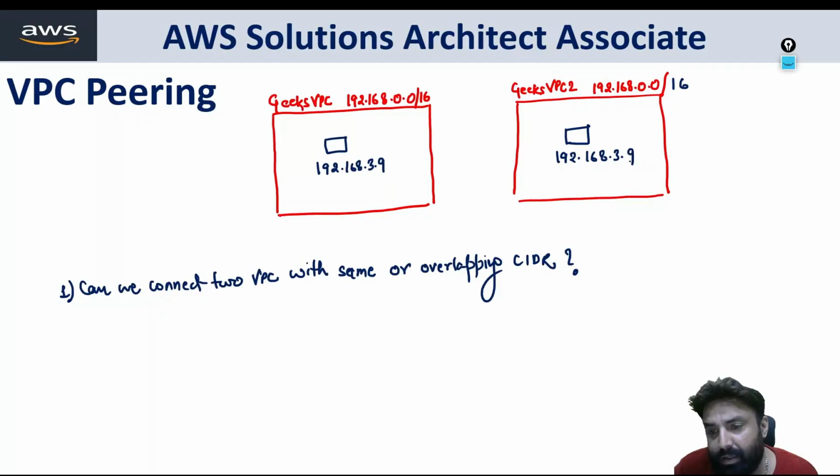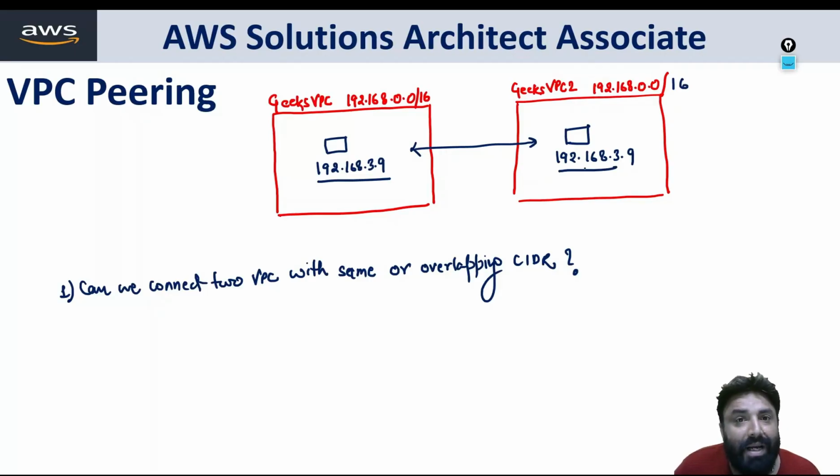Now we make a peering connection between the two. If traffic needs to be transferred to this IP, how will that traffic be transferred? Because there are two devices having the same IP, there will be a clash. So in that case, can we connect two VPCs with the same CIDR?